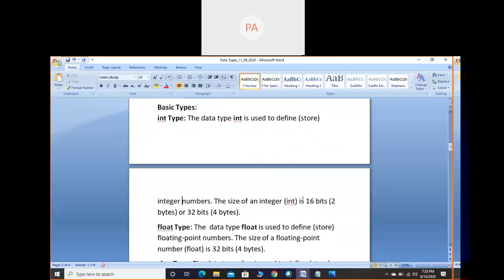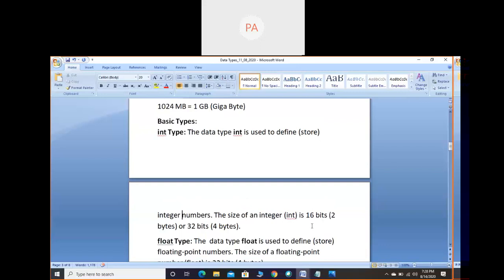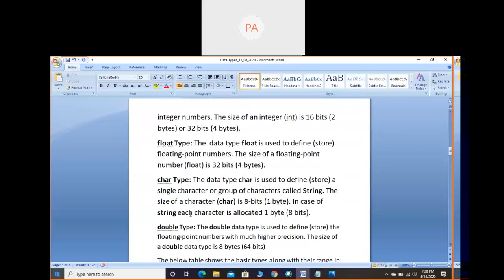So the size of integer is 16 bits, that is 2 bytes, or 32 bits, that is 4 bytes. Whenever you mention the size, you can mention it in bytes or bits. If you mention 16 bits, it is understood to be 2 bytes, and if you mention 2 bytes, it is understood to be 16 bits. Next, coming to the float type. The float type is used to store floating point numbers. For example, as we discussed in the definition, 5.23 is a floating point number.